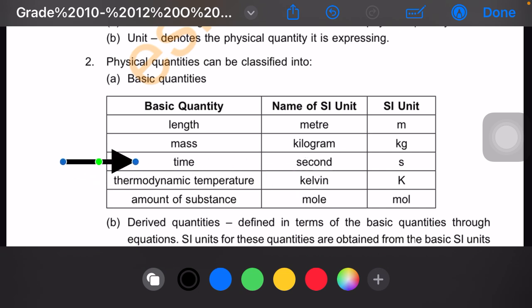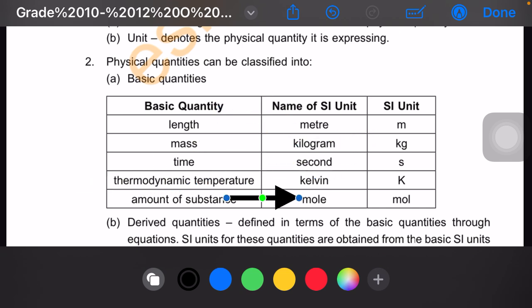Okay, so examples of basic quantities, we have length. Length's SI unit is what? Meter. Its SI unit is m. Then you have mass. The name of the SI unit for mass is kilograms, and its unit is kg.